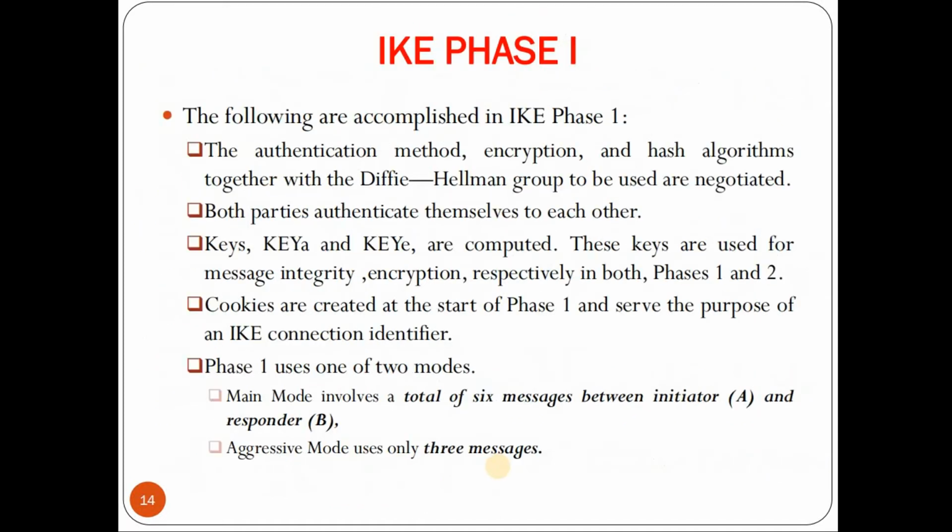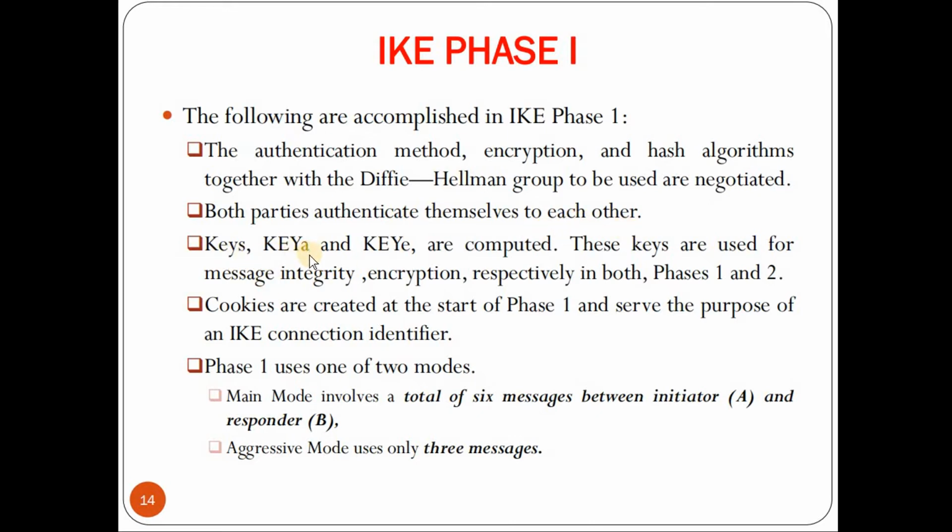Next we will go through IKE phase 1, where we are going to establish the IKE security association. Now the following are accomplished in the first phase. The authentication method, the encryption method, the hash algorithm together with the Diffie-Hellman groups to be used are negotiated, that is, they are decided. Both parties authenticate themselves to each other.